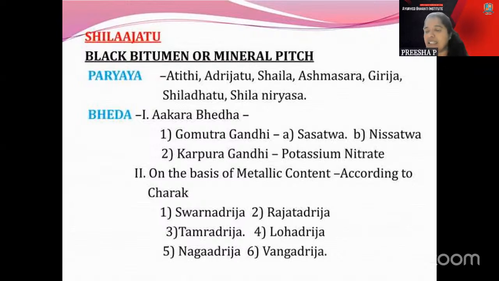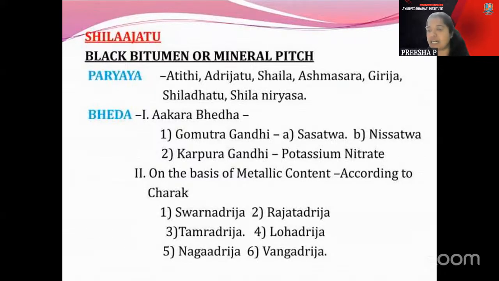And here the Kapota Putta. Kapota Putta, there are how many Vanopalas? Already we will discuss when we are coming to the Putta part. But right now, the Kapota Putta is used for Adrija Shilajatu, and in the Kapota Putta, there are 8 Vanopalas which is mentioned there. So Kapota means the pigeon. So the pigeon stays inside, or the pigeon has made a nest with 8 Vanopalas. Something like that you can understand. The pigeon is there, and on top of it or on the backside of it, there are 8 Vanopalas being arranged. So Kapota Putta or 8 Vanopala, you just understand here.